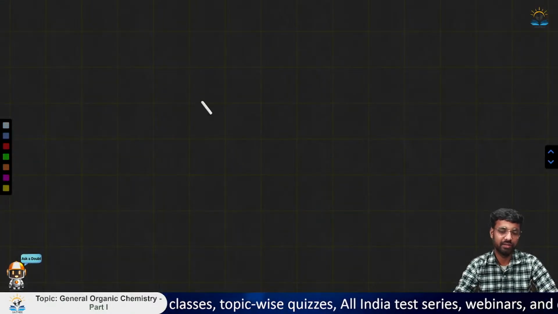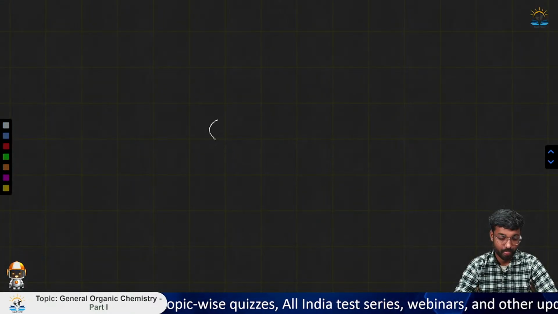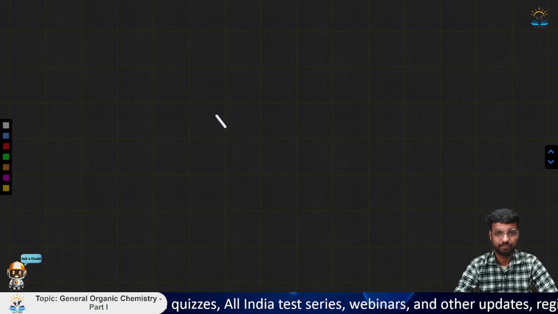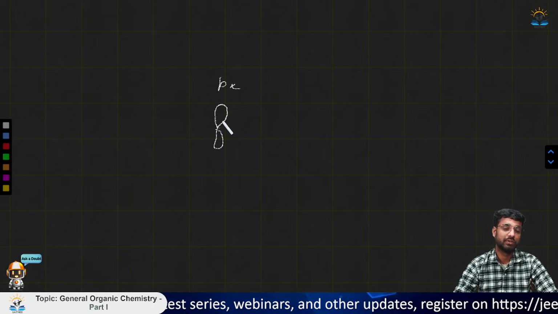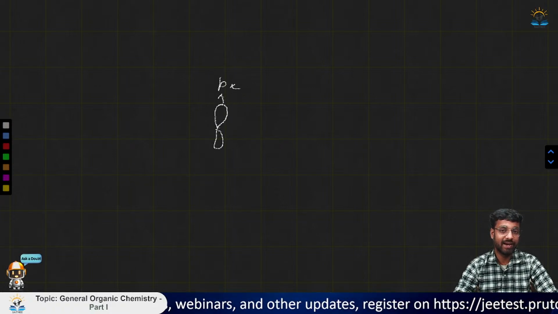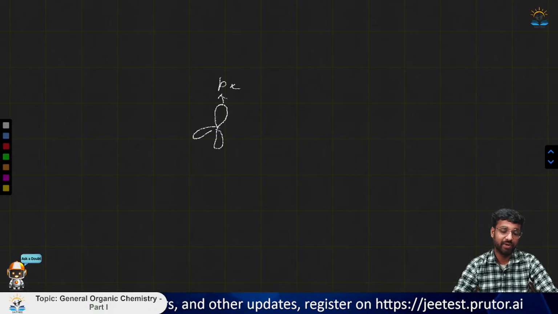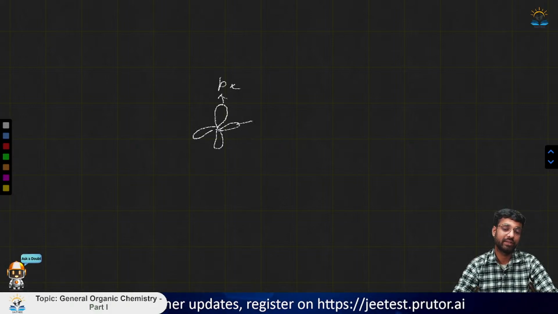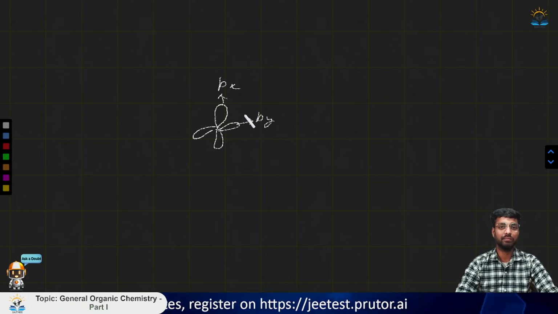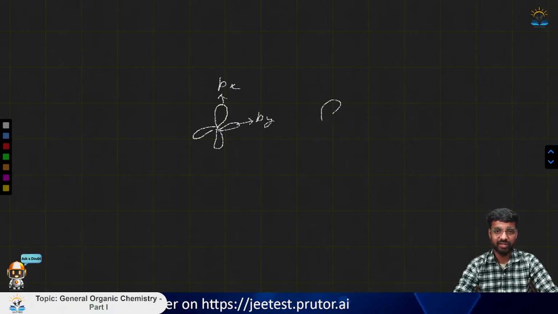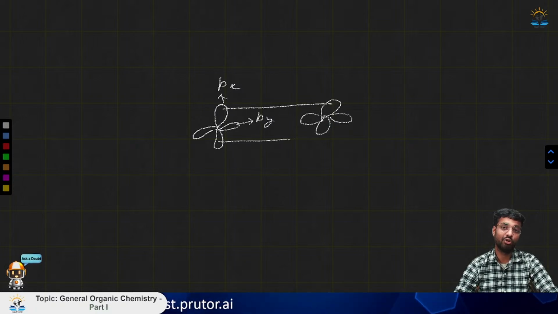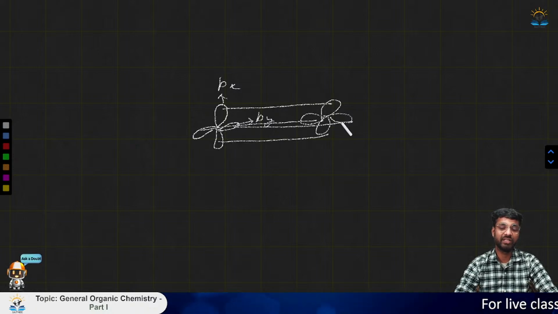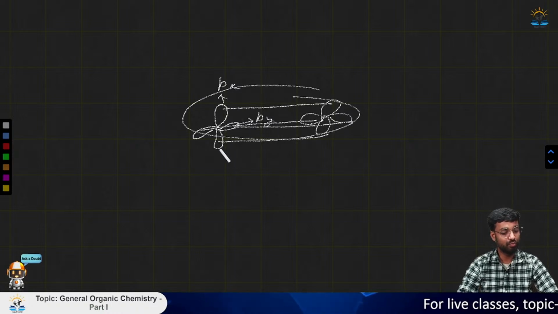So if you consider it here, suppose this is the px we have here. Now you know very well that px is aligned along the x-axis and py is aligned along the y-axis. So this is the x-axis and y-axis. Similarly, we have one more carbon like this. Now each of these will do a side-on overlap. This will overlap with this, and this with this, and they will form two pi bonds.